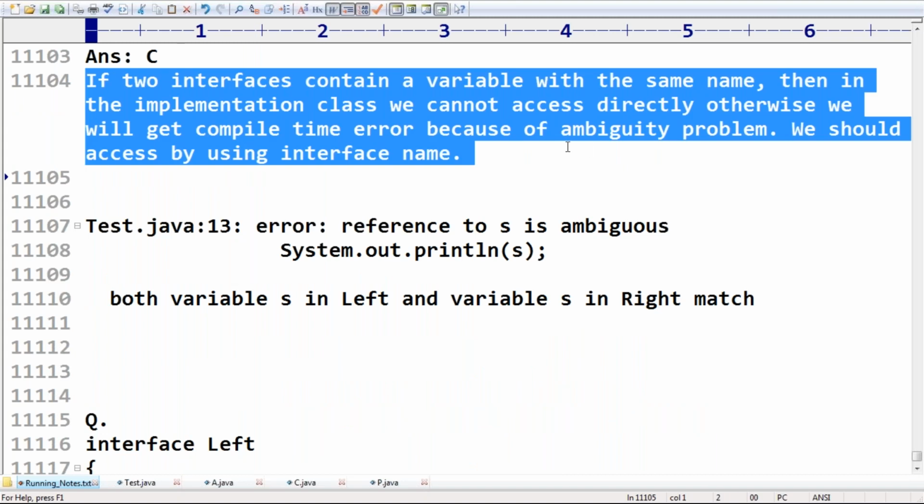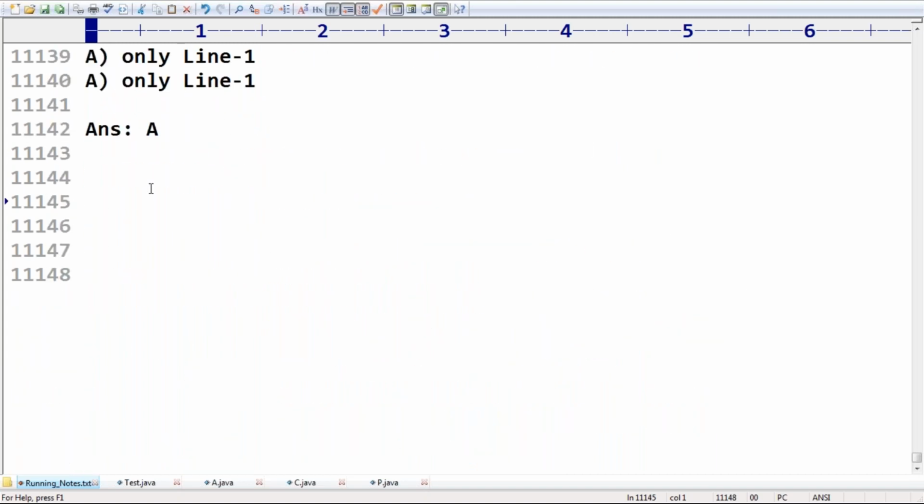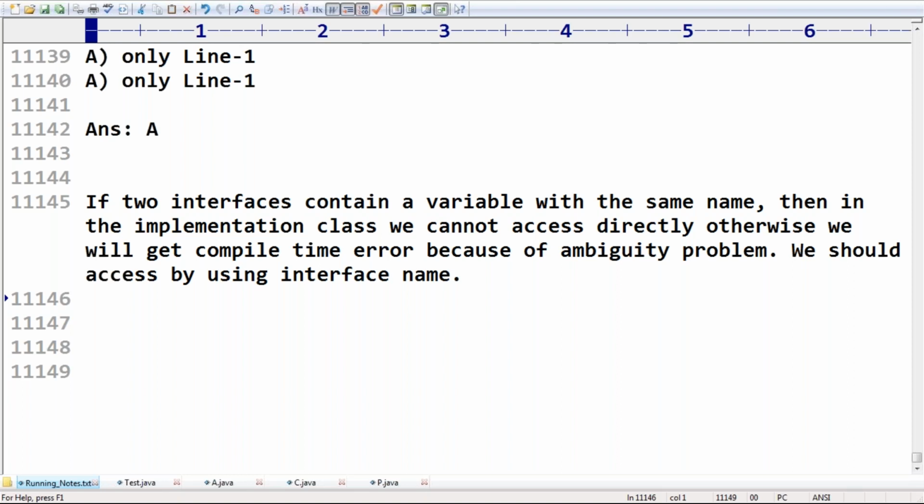Any doubt? Okay, that's all. This is about interface variable naming conflicts.